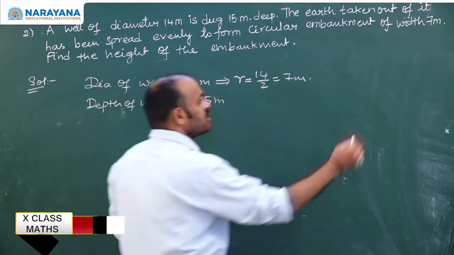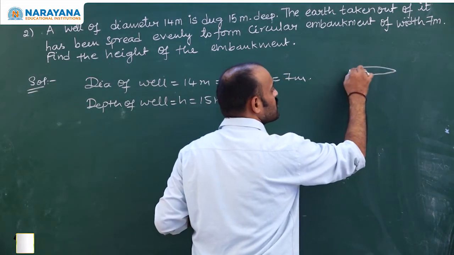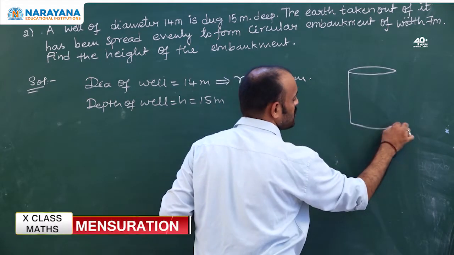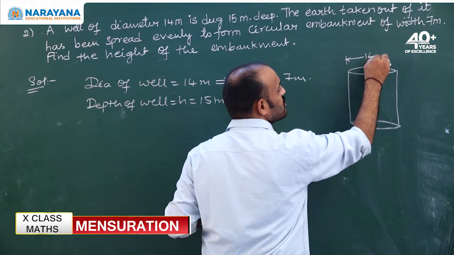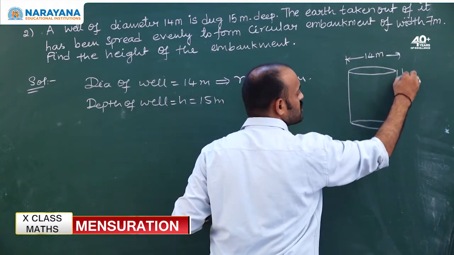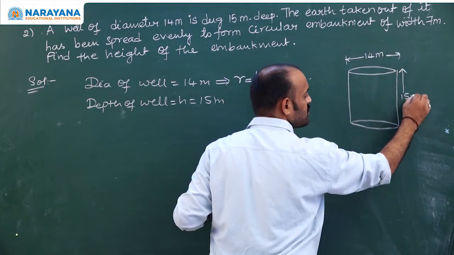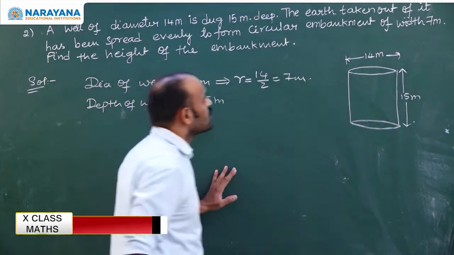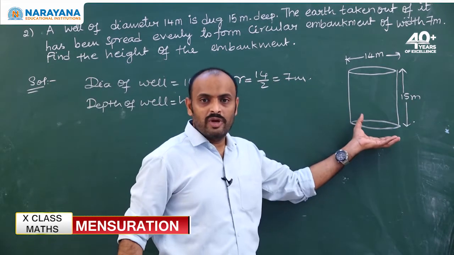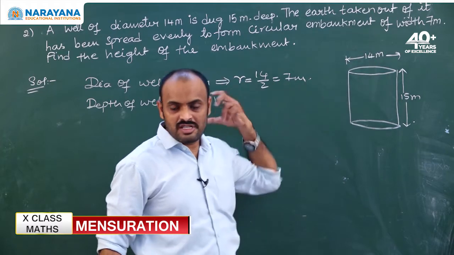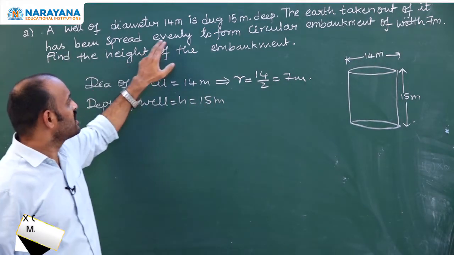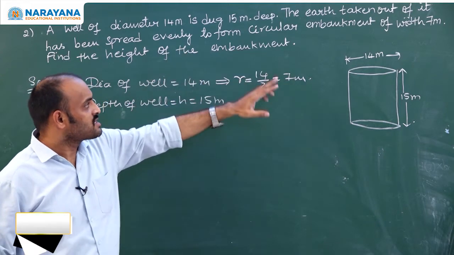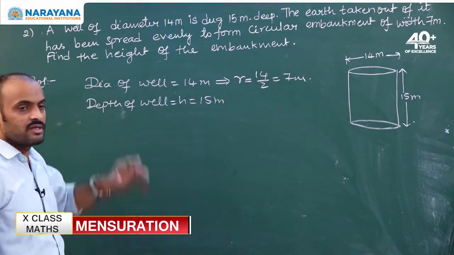So they made a well of diameter 14 meters and of height 15 meters. To make a well, they have removed some of the earth. That removed earth has been spread evenly to form a circular embankment.